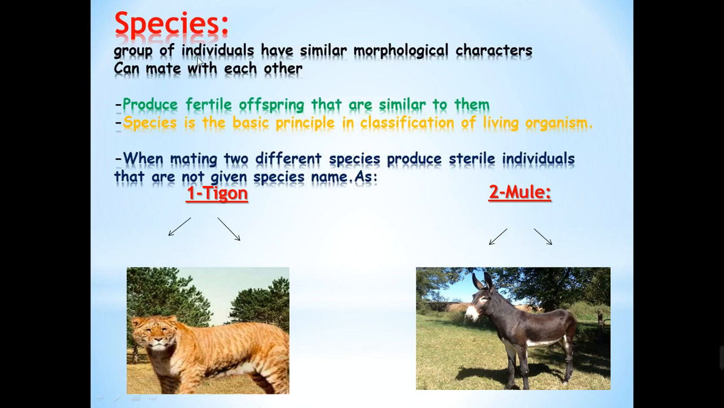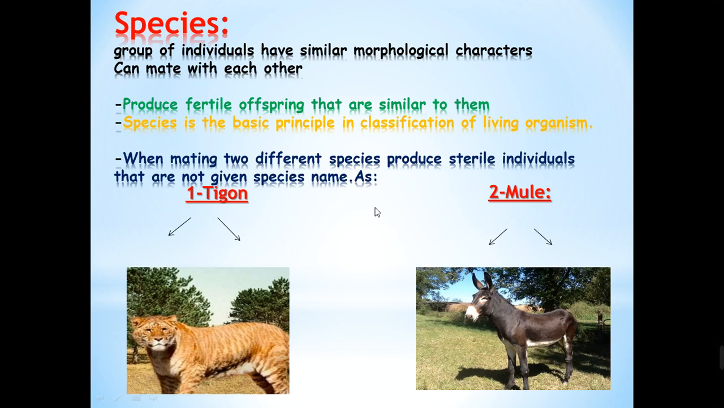So the species are a group of individuals that have similar morphological characters, and morphological means the external shape or the appearance, and can mate or can reproduce with each other and produce fertile offspring. Fertile means that they can reproduce with each other to give individuals that look like them. And the species is the basic principle in classification of living organisms.